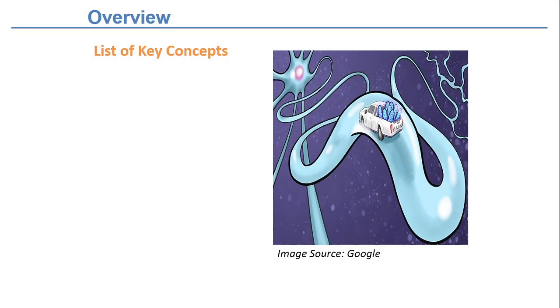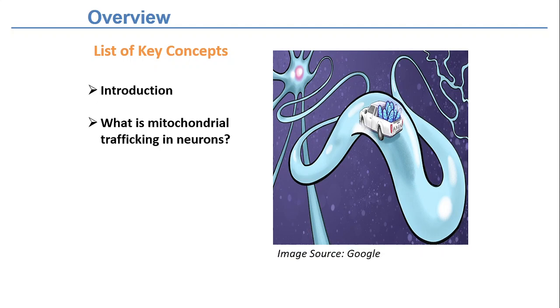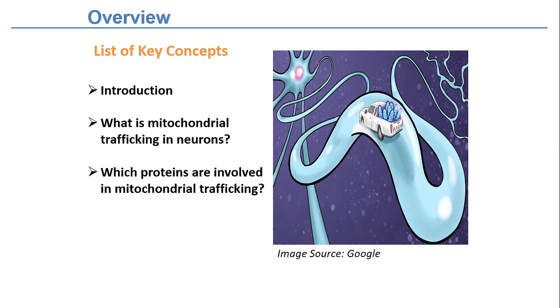Before I start, I will give you a brief introduction about my topic. Then we will see what is meant by mitochondrial trafficking in neurons. Then we'll see what the proteins involved in this mitochondrial trafficking are. Then we'll see, if there is impairment in this mitochondrial trafficking, or if somehow there is a blockade in this trafficking, or if there is abnormal trafficking, what it leads to, or what the consequences of that are.